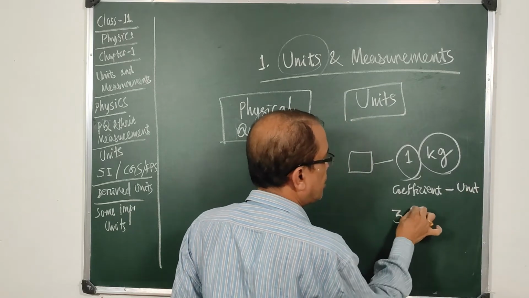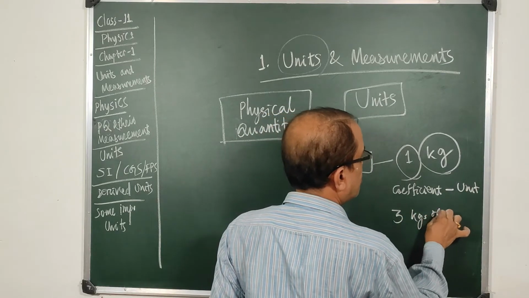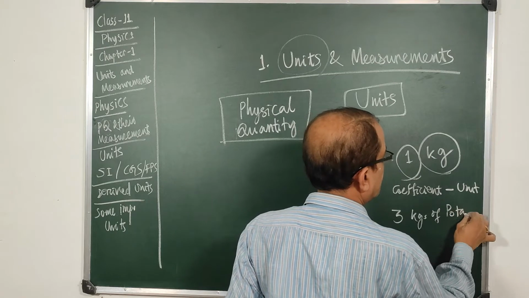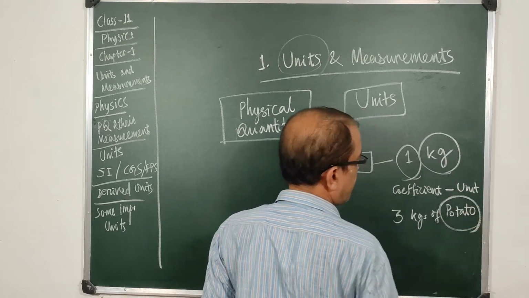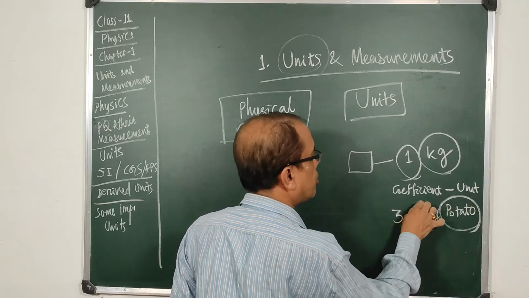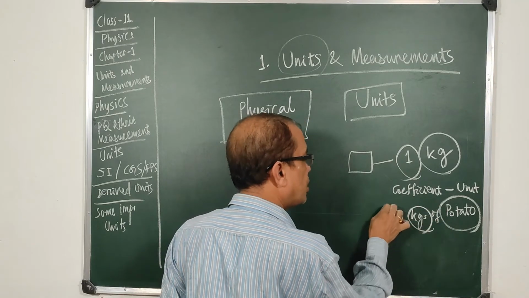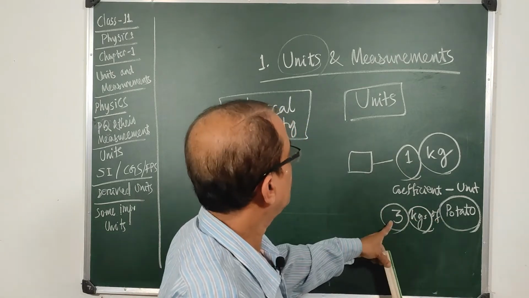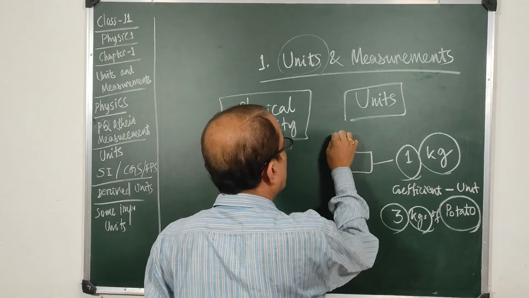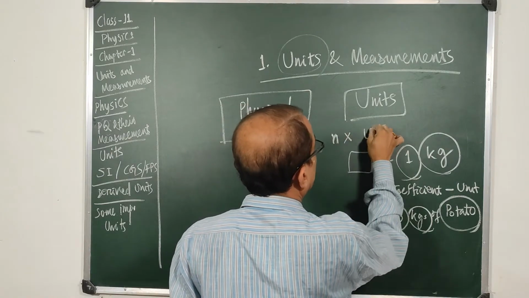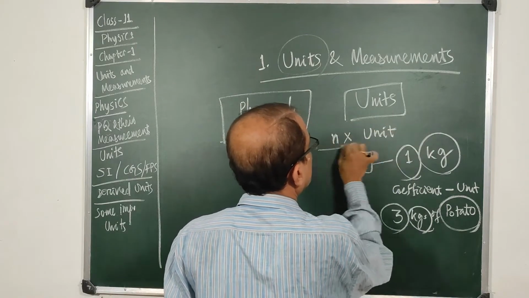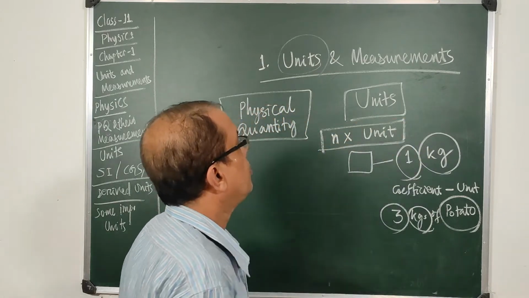So we can say 3 kgs of potato. This is the substance whose mass I have measured in terms of kgs, and the numerical value is 3. So we have n into the unit. This is used while we measure something.